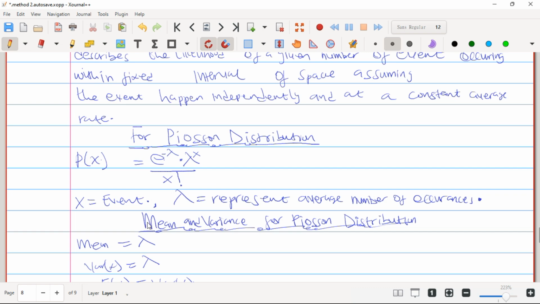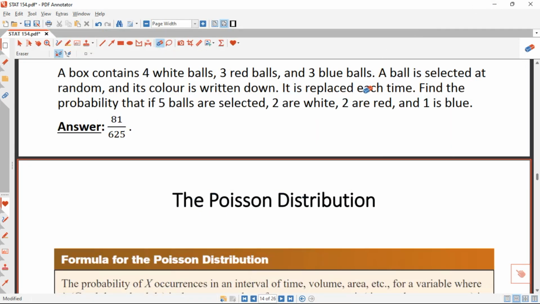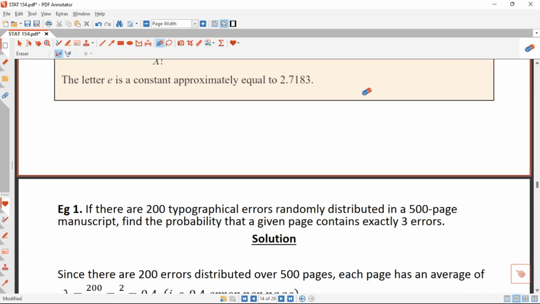So let's go back and solve some examples on Poisson distributions. This will be our first example.